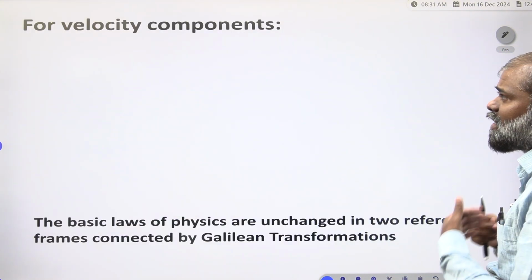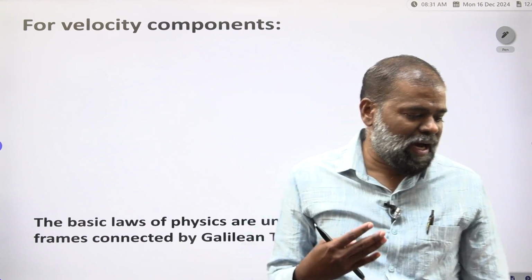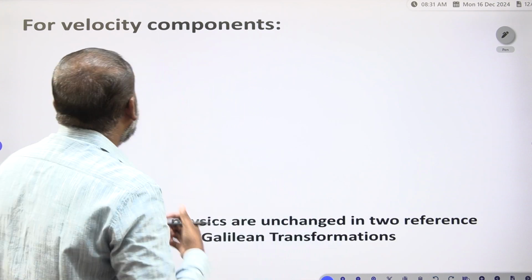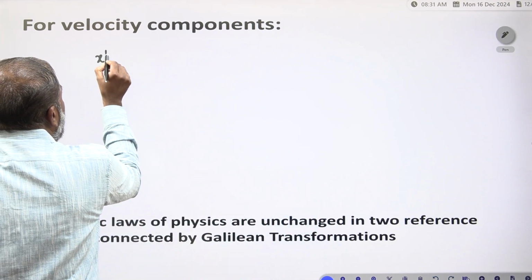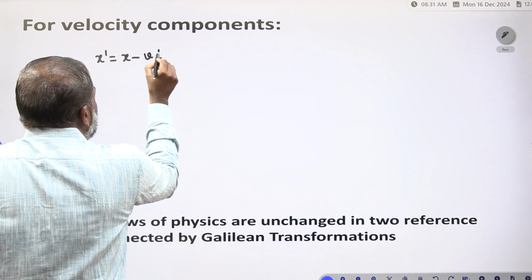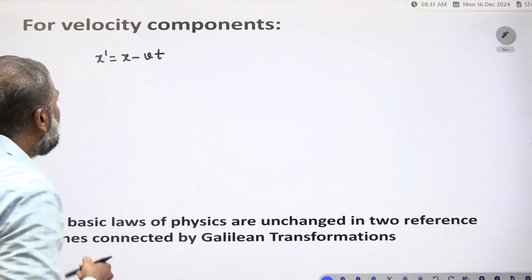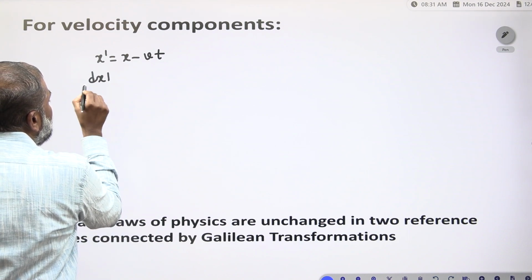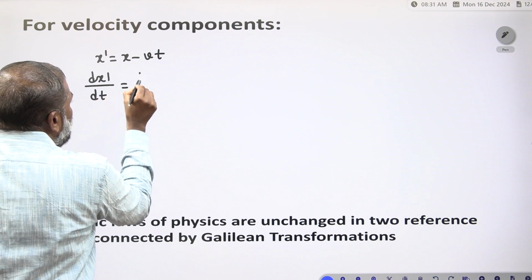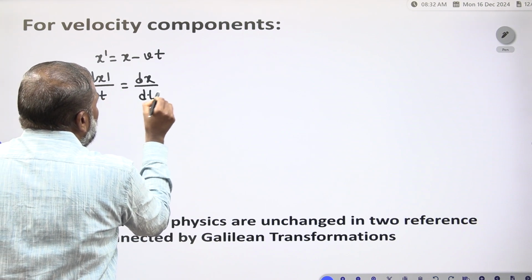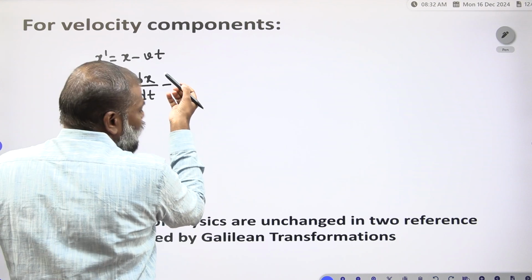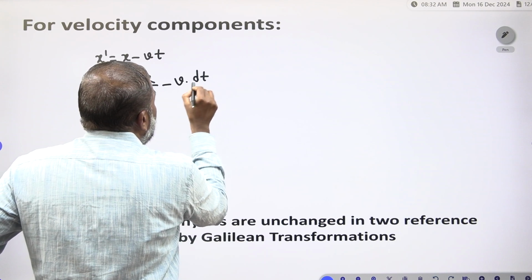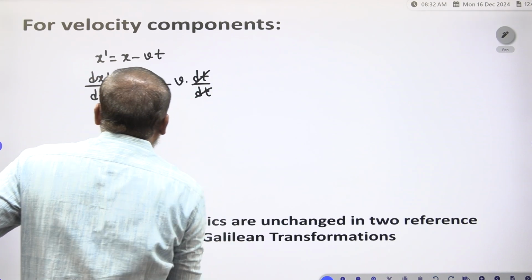Now based on these expressions, how do we write the velocity components? We know x dash is equal to x minus Vt, this is the position coordinate. You have to differentiate this: dx dash by dt is equal to dx by dt minus v into dt by dt, where v is a constant, so dt gets cancelled.